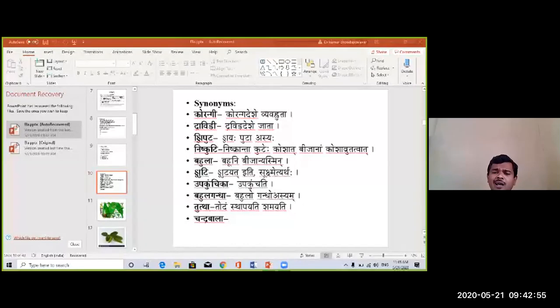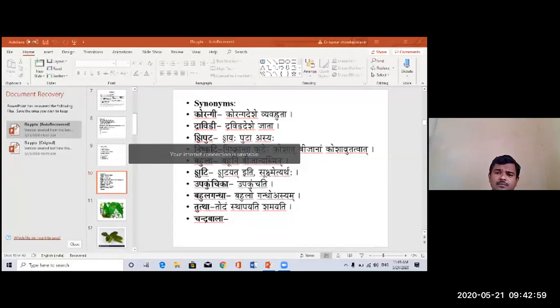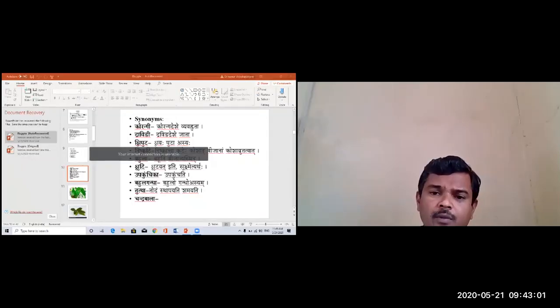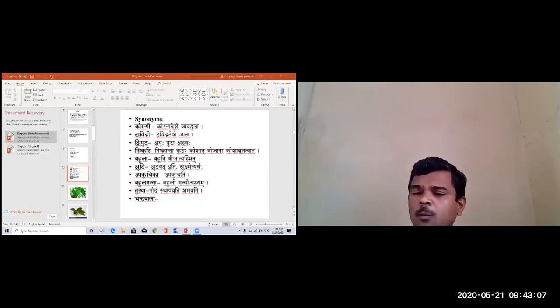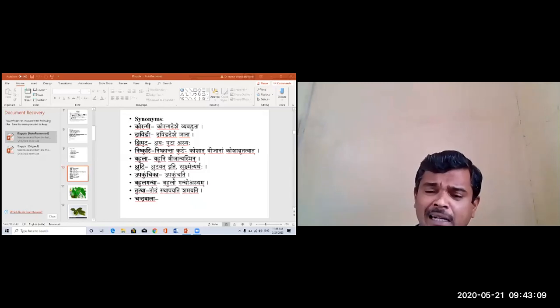Here Ela is known as a daughter of camphor, Karpura. They used to consider Ela as the daughter of Karpura. Karpura is also one of the aromatic drugs. I think you come to know that in the Chandra Prabhavati, why it is called Chandra. Chandra is a synonym of Karpura.